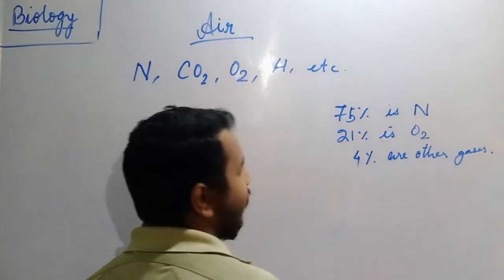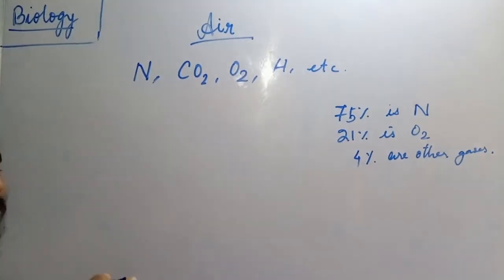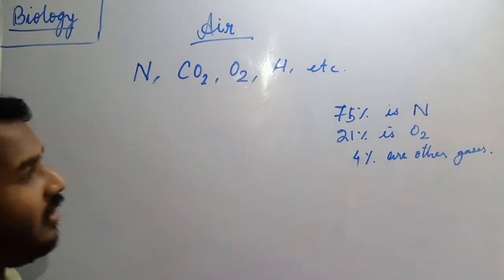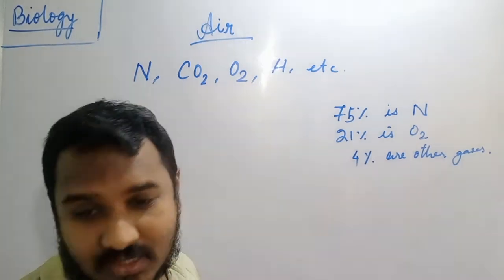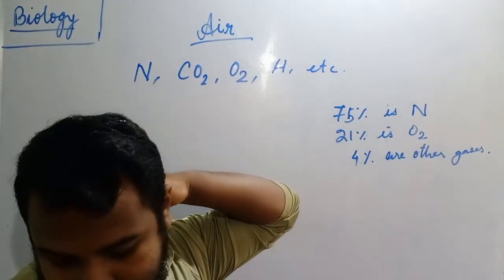That means in our earth, a total of 4% are other gases. Only there, 75% is nitrogen, 21% is oxygen. Okay,